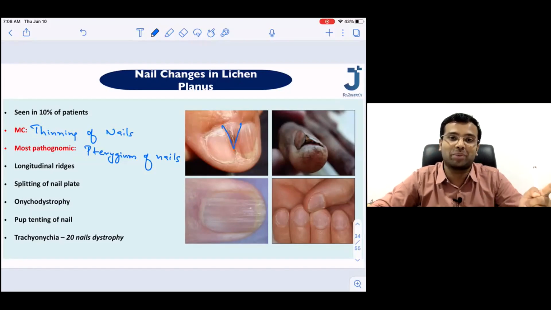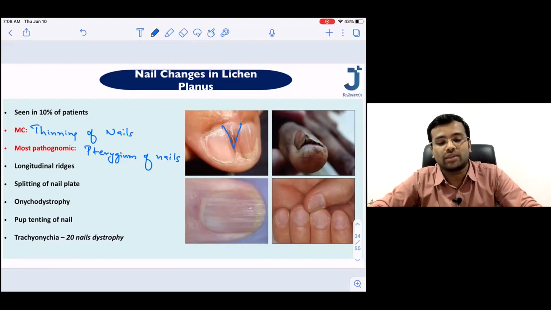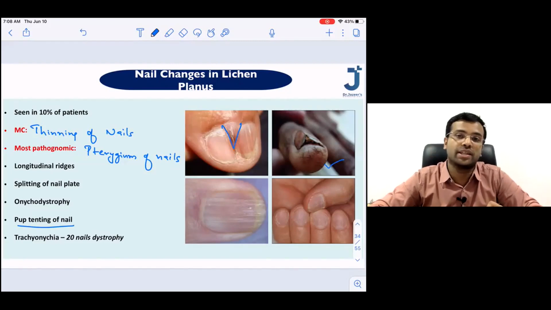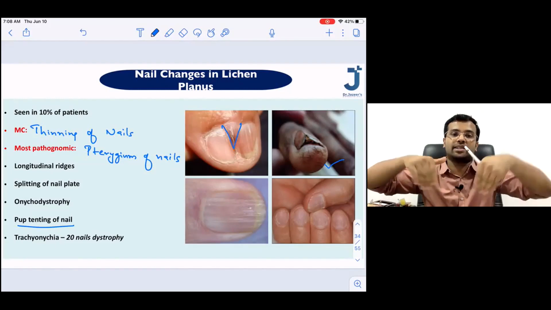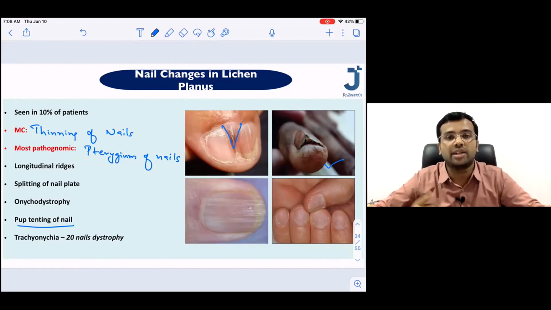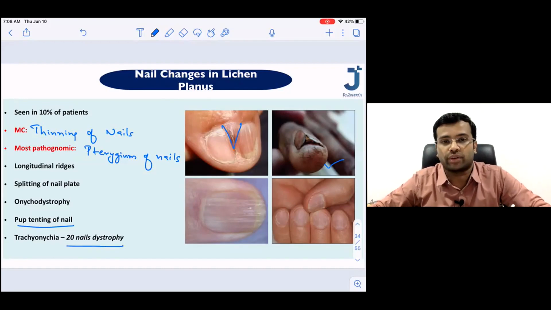When you come to lichen planus, thinning is the most common and pterygium of the nails is the most pathognomonic. Along with these, we will be able to see pup tenting of the nails like this one. And we can also see entire 20 nails of the fingers as well as the toes is involved. That is a 20 nails dystrophy. So all these are the various nail changes that you see in lichen planus.